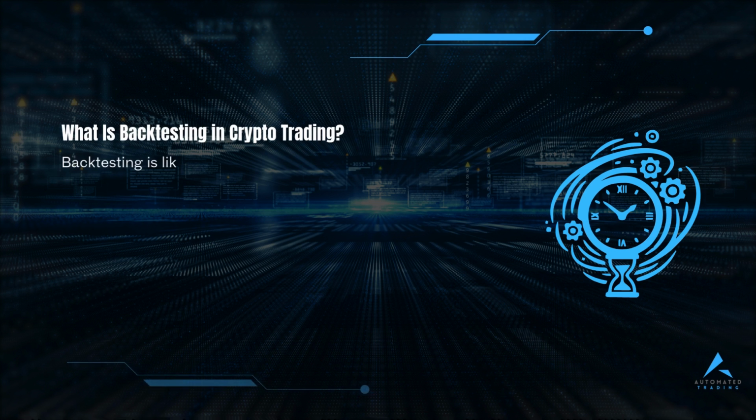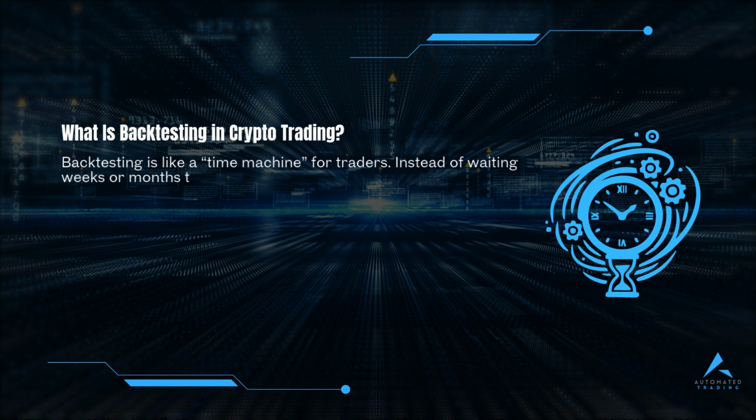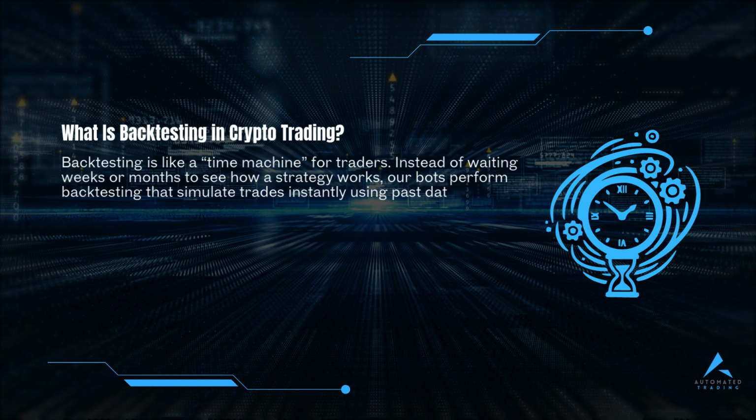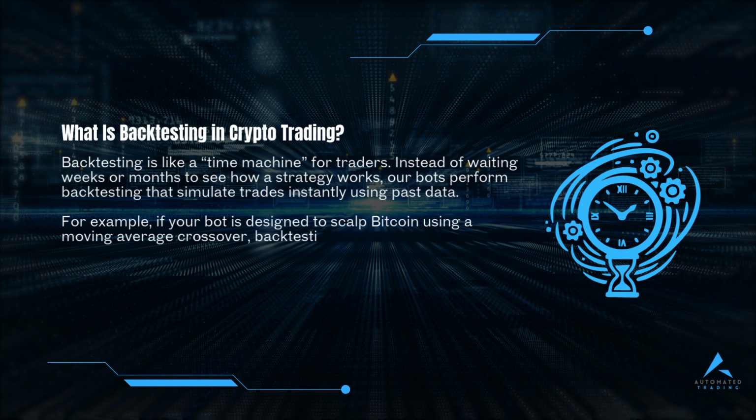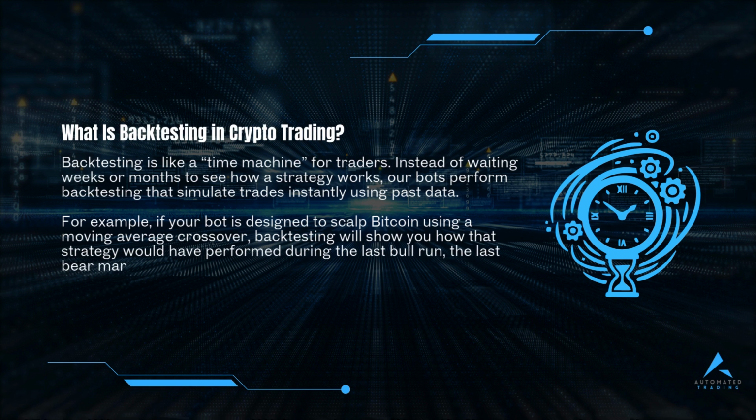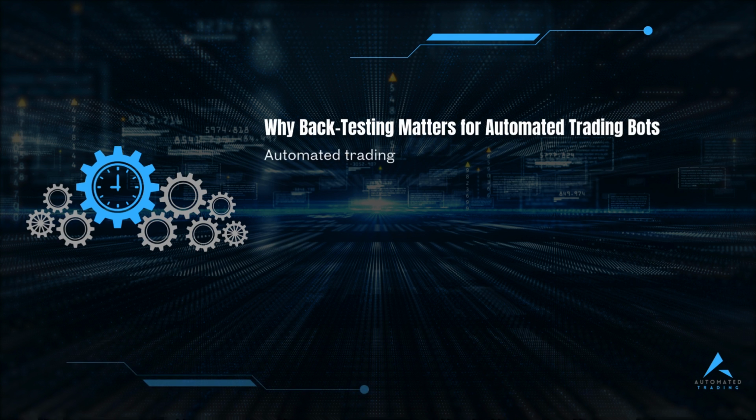What is backtesting in crypto trading? Backtesting is like a time machine for traders. Instead of waiting weeks or months to see how a strategy works, our bots perform backtesting that simulates trades instantly using past data. For example, if your bot is designed to scalp Bitcoin using a moving average crossover, backtesting will show you how that strategy would have performed during the last bull run, the last bear market, or even sideways markets.